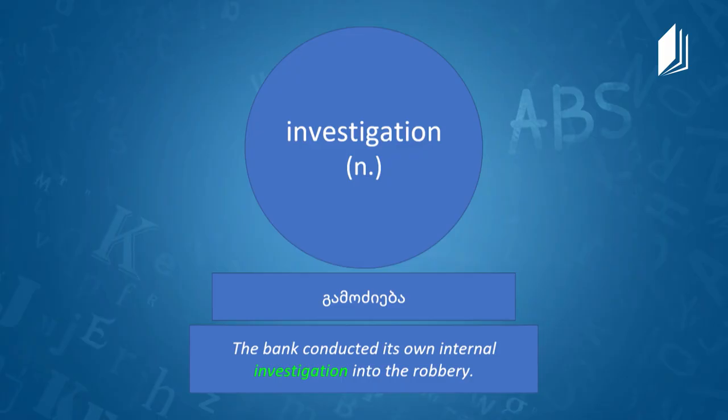And how would you define that word, Mr. Daryl? This is the process that policemen, for example, or any kind of overseer engages in. And detectives also. Detectives, policemen, overseers, who engage in this process to find out the truth of the matter by looking at evidence, by looking at facts, and questioning witnesses. Okay, so investigation is a noun, and in Georgian it means გამოძიება. And here we have an example. The bank conducted its own internal investigation into the robbery. So it's really important to carry out an investigation when a crime happens, right?